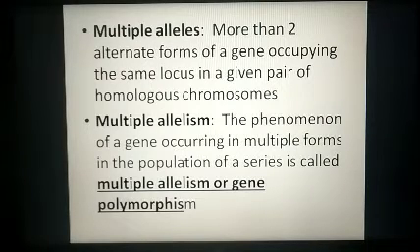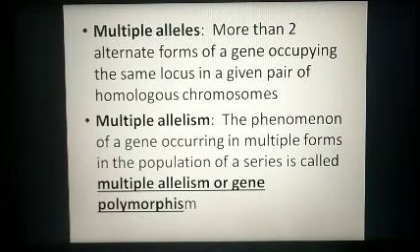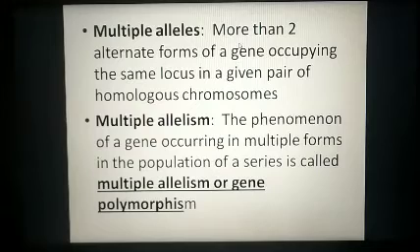If there are two or more alternate forms of the gene, then we should say it as multiple alleles. So this is what I mentioned in the notes. More than two alternate forms of a gene occupying the same locus in a given pair of homologous chromosomes. So I repeat, more than two alternate forms of a gene occupying the same locus in a given pair of homologous chromosomes. This is multiple alleles.